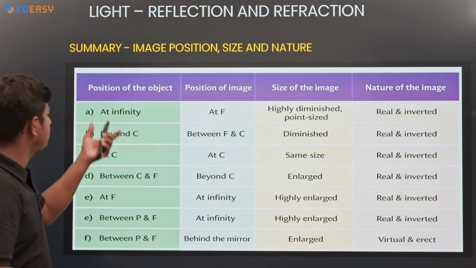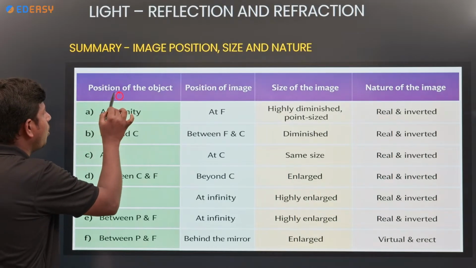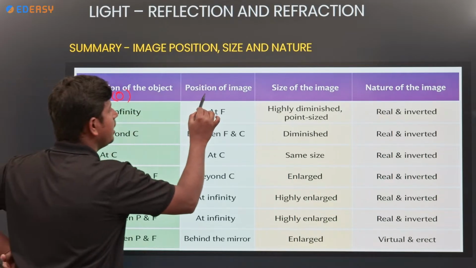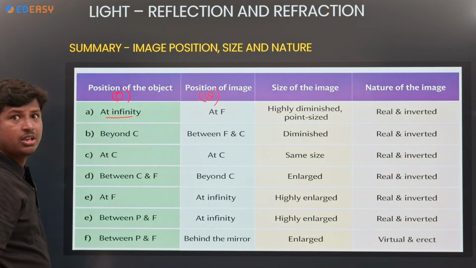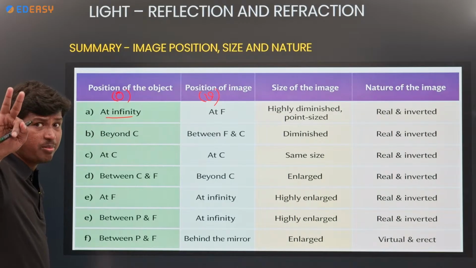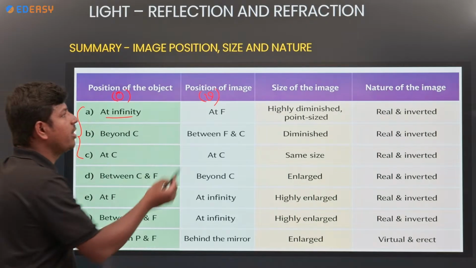So let us recapitulate all. Where is the object? Infinity. Just remember the first 3 points, that's enough. Object at infinity. Where is the image? At F.